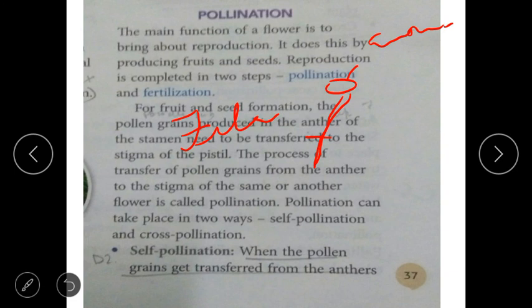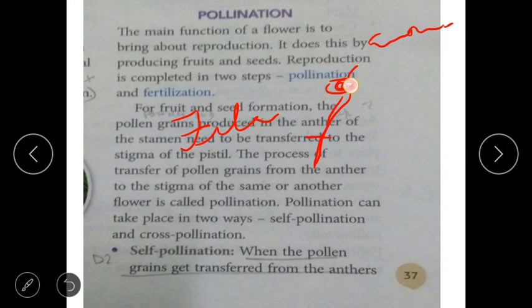Now, in the stamen you had seen the powdery substance. Those are the pollen grains. The process is the transfer of pollen grains from the anther to the stigma. Where does it go? It goes to the stigma.